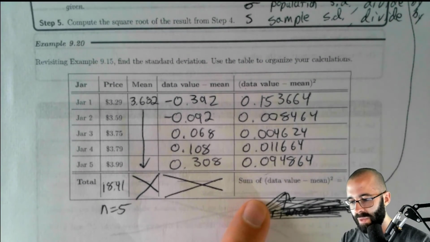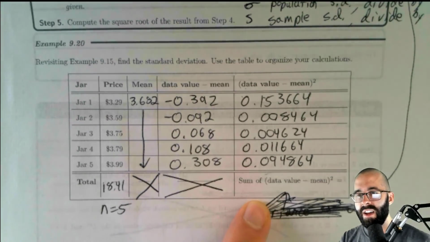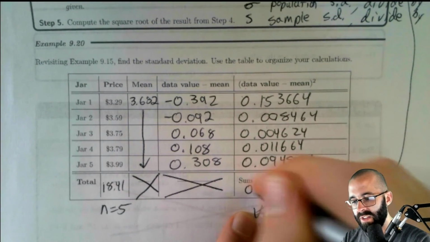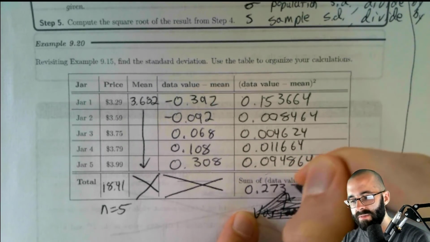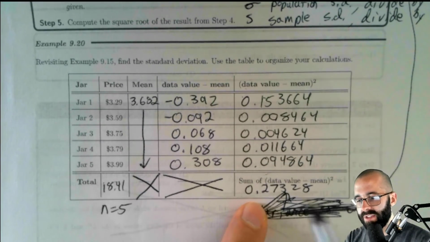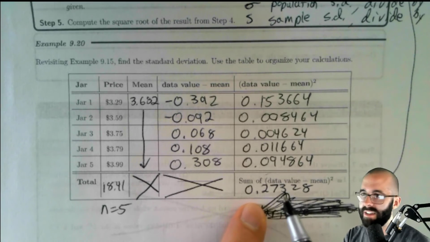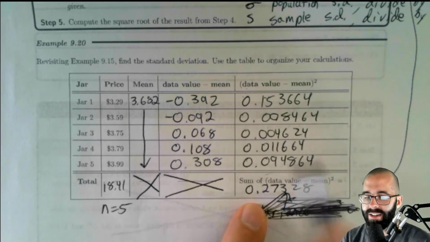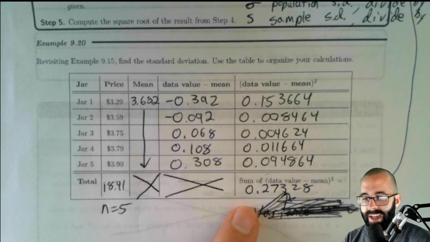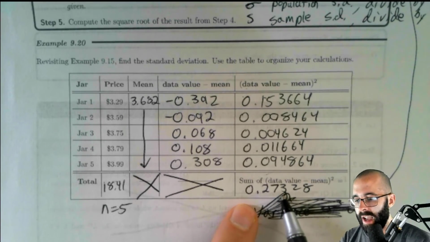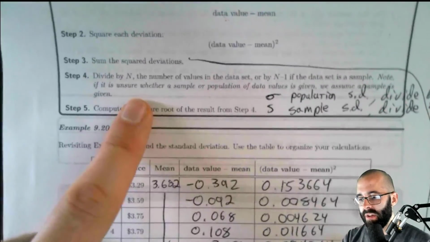So it's 0.153664 plus 0.008464 plus 0.004624 plus, just adding up all of these values. And that's what goes in the bottom. This is our step 3. We've finally done step 3. So that's the hard part. Filling in this table is very tedious. You don't actually have to do it by hand, but this is how you do it by hand. Okay, add these all up, and then step 4 is the weird one.